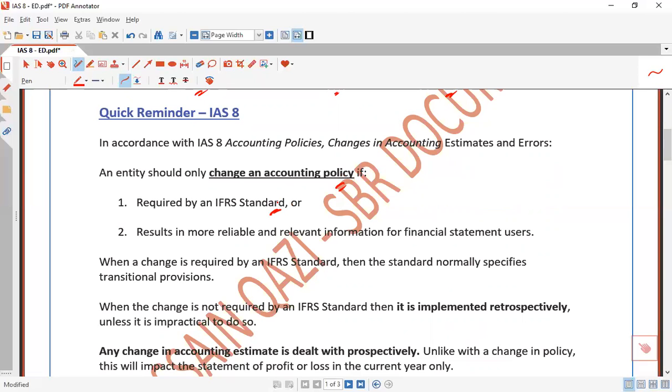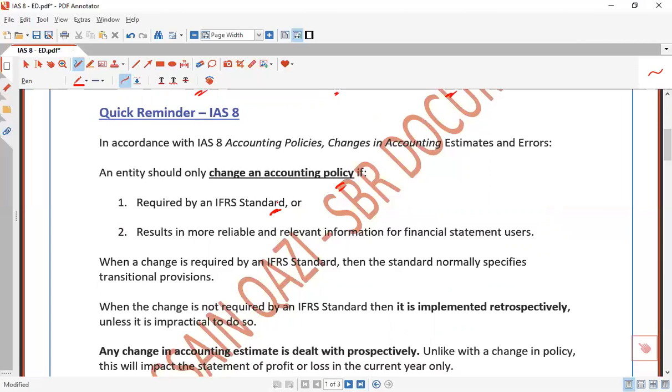Suppose my company has been engaged in lessee accounting since 2012. But in 2015-16, the change arose related to IFRS: leases converted from IAS 17 to IFRS 16. So now the lessee accounting has to change because the accounting standard changed. Now it becomes right of use assets.